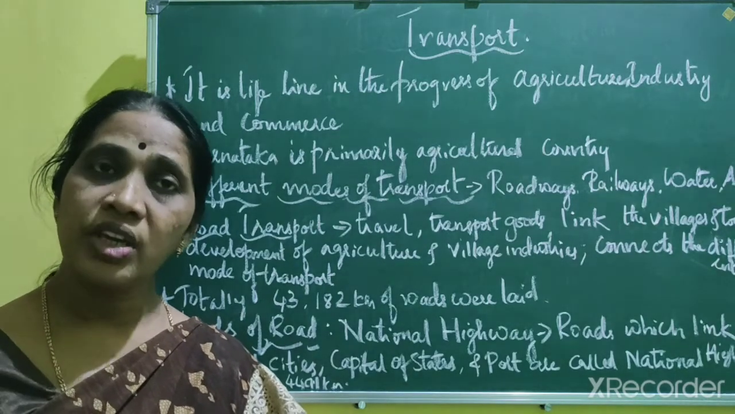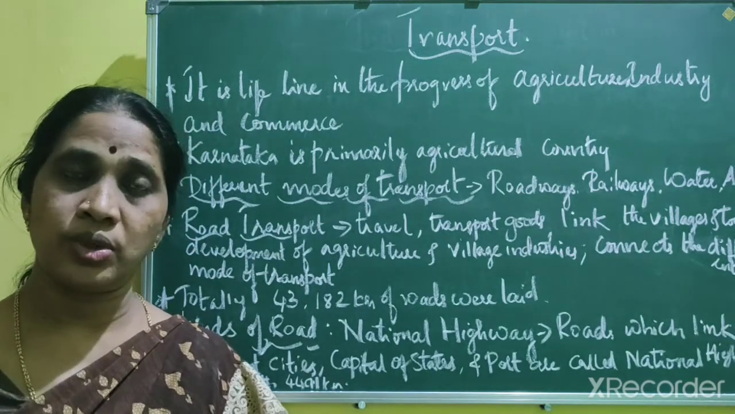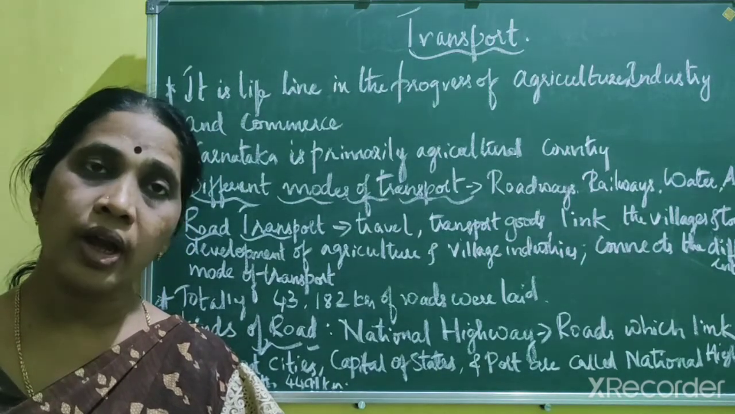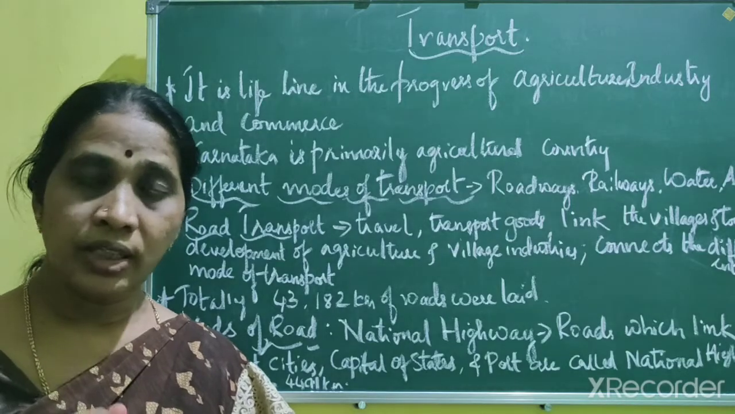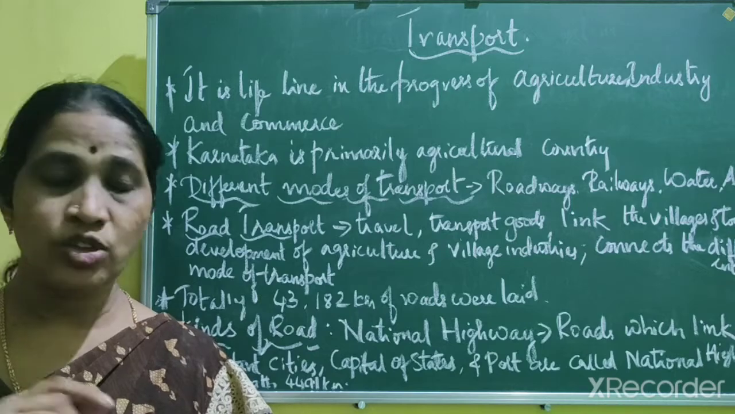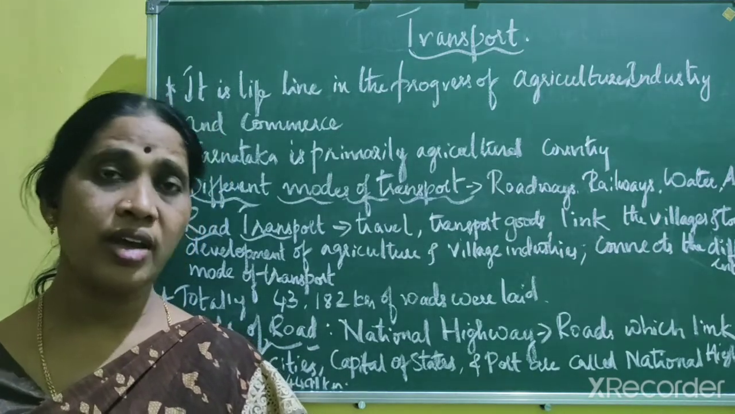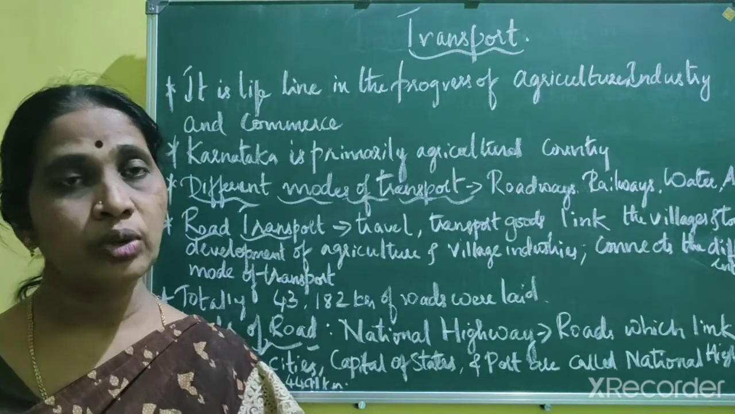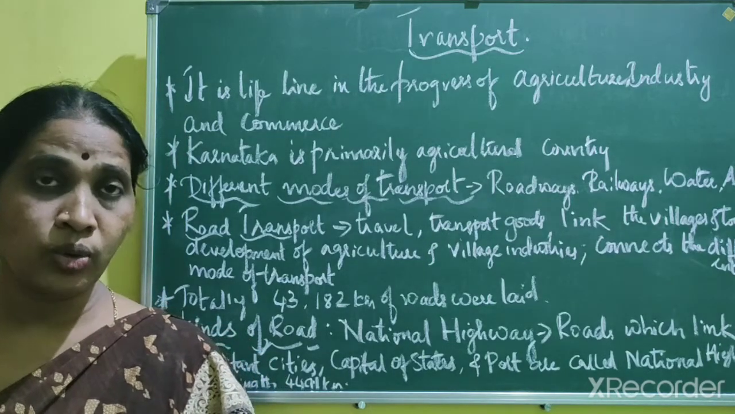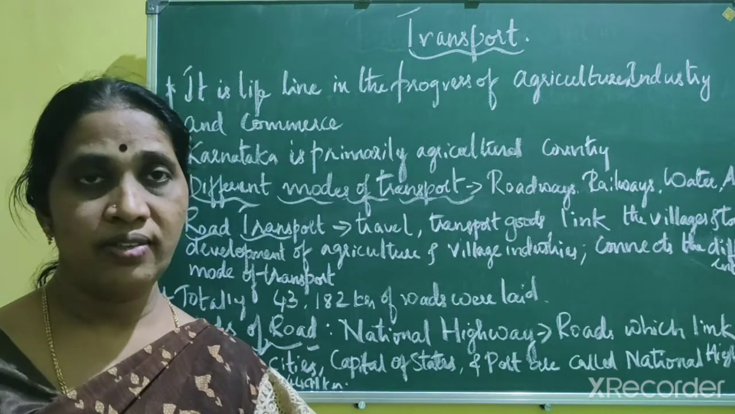Okay, but these national highways in Karnataka are not properly distributed, because Kodagu and Raichur have no national highways, whereas other districts like Uttara Kannada, Dakshina Kannada, Tumakuru, and Bangalore have national highways.